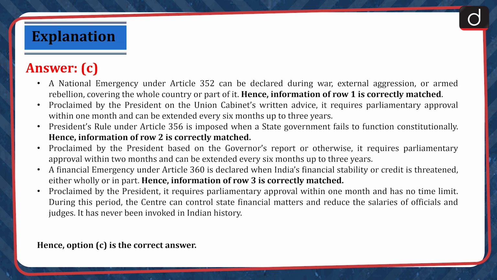A financial emergency under Article 360 is declared when India's financial stability or credit is threatened either wholly or in part. Hence, information of row 3 is correctly matched. Proclaimed by the President, it requires parliamentary approval within 1 month and has no time limit. During this period, the centre can control state financial matters and reduce the salaries of officials and judges. It has never been invoked in Indian history. Hence, option C is the correct answer.